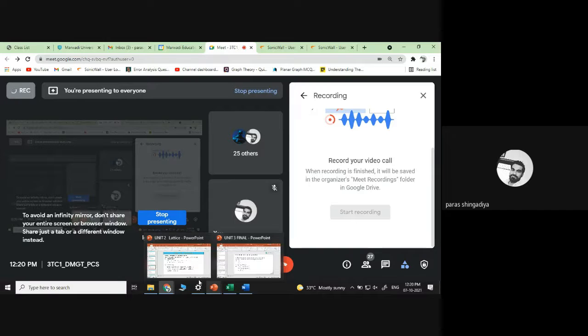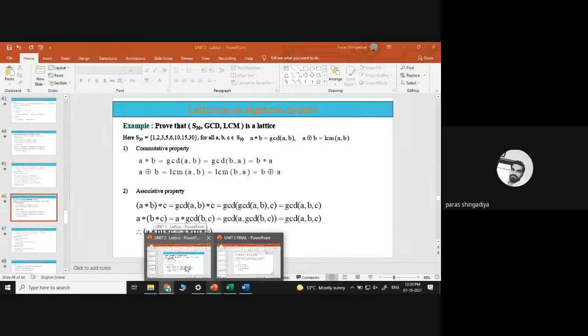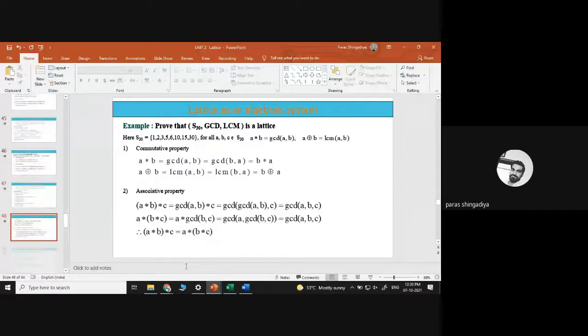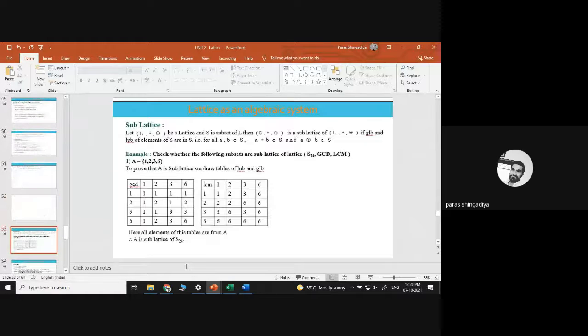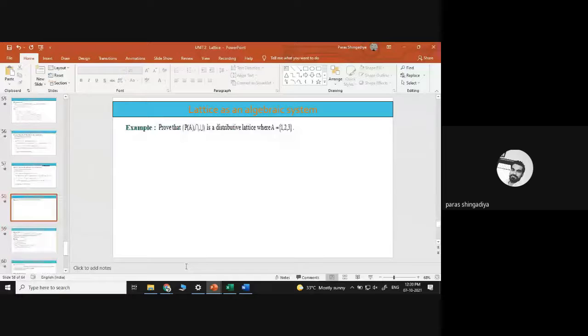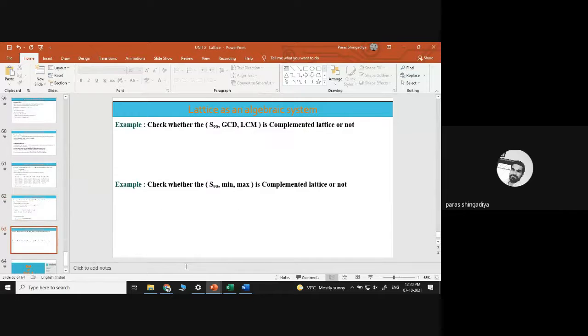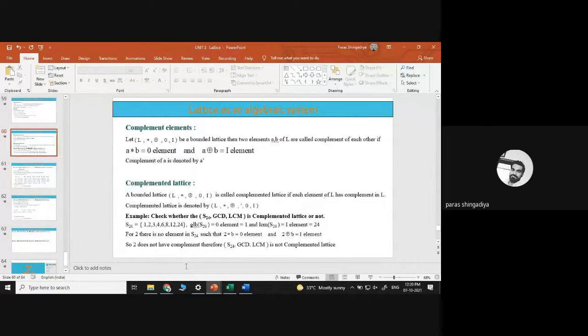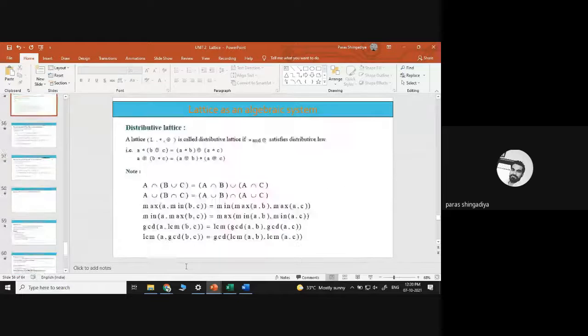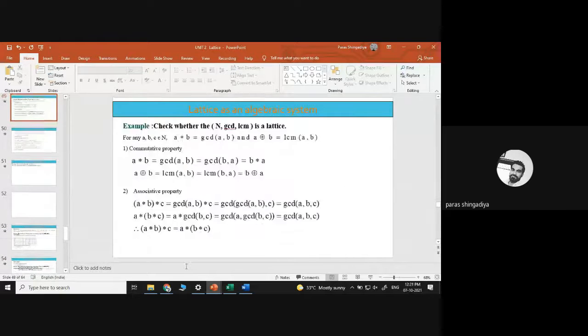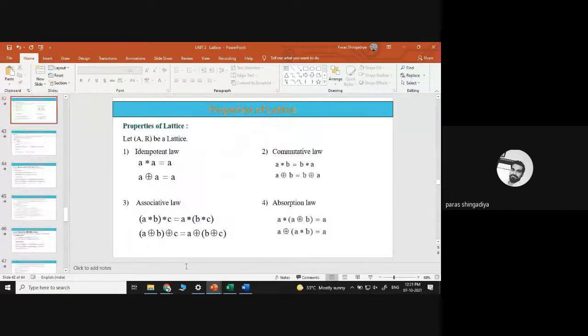So in the last lecture, we had finished unit number 2. All this topic we had discussed in the last lecture. The last topic was complementary lattices, and we had checked 3 to 4 examples related to the complementary lattice. So that is the unit number 2 concept, and in the mid-sem syllabus.